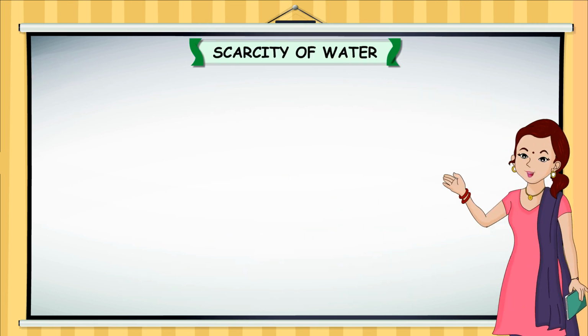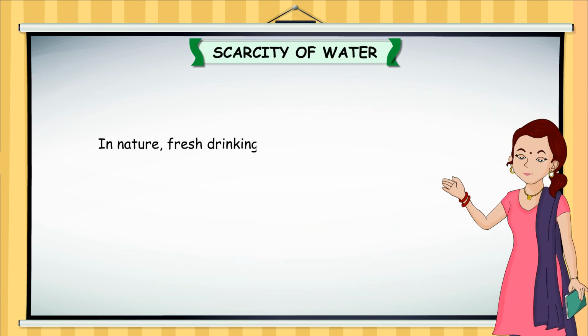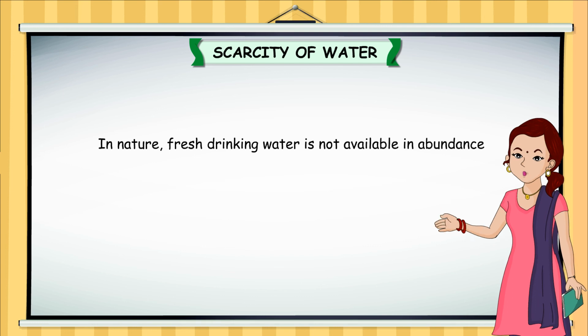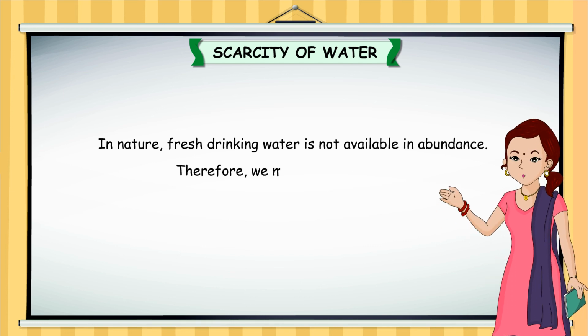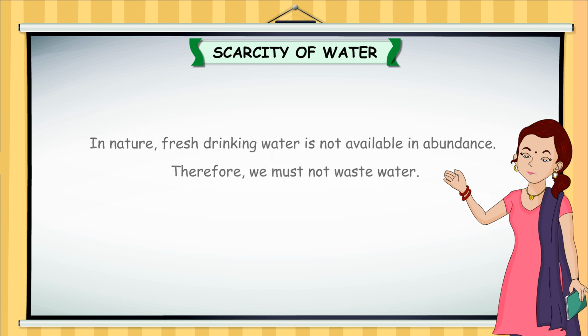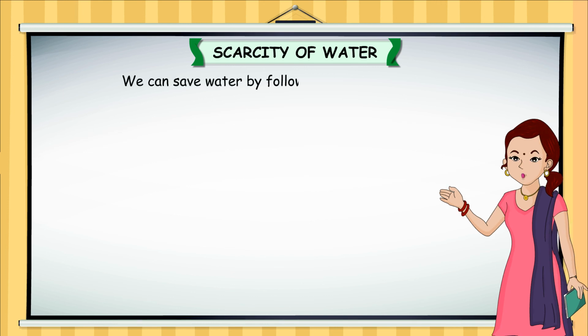Scarcity of water. In nature, fresh drinking water is not available in abundance. Therefore, we must not waste water. We can save water by following the steps given below.